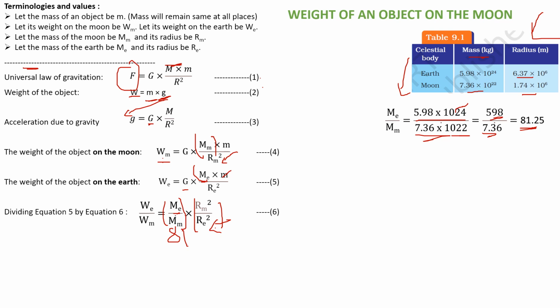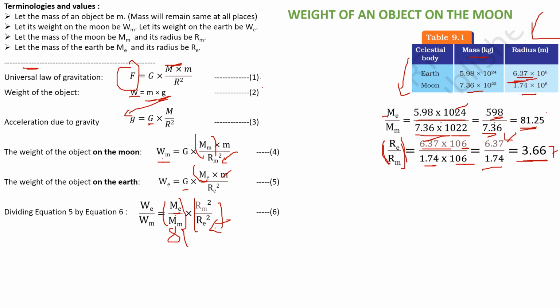And let's understand what the Re by Rm ratio is also. Similarly, I need the ratio of Re by Rm. See, Me by Mm, Re by Rm. What is Re? Radius of the earth is 6.37 into 10 to the power 6. And 1.74 into 10 to the power 6, remember, just a small mistake. That is equal to 6.37 by 1.74, which is approximately 3.67. This is approximately equal to 3.67.